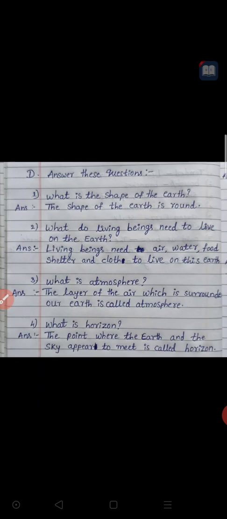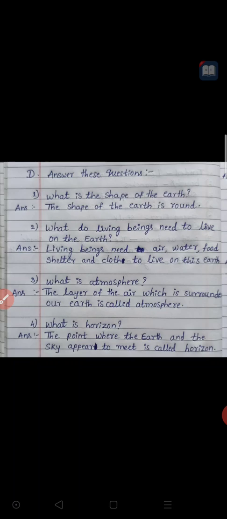Okay, I will tell that answer. The point where the earth and the sky appear to meet is called horizon. I will repeat it. The point where the earth and the sky appear to meet is called horizon.